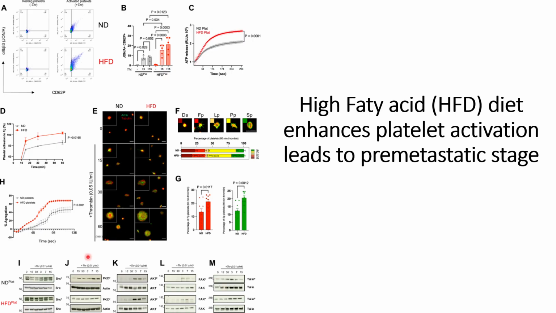So overall, panels I, J, K, L, M indicate that the mechanisms that include SRC phosphorylation, AKT phosphorylation, FAK phosphorylation, and talin phosphorylation play a role towards the